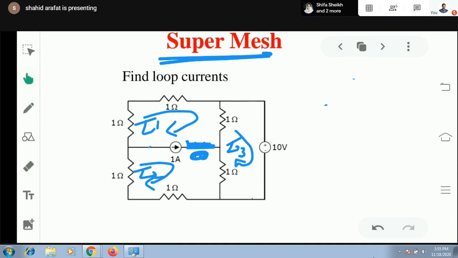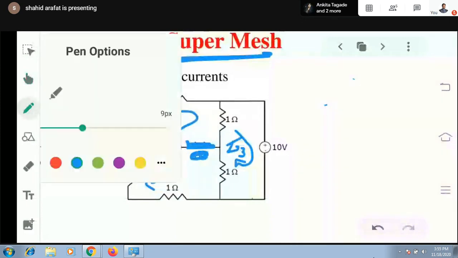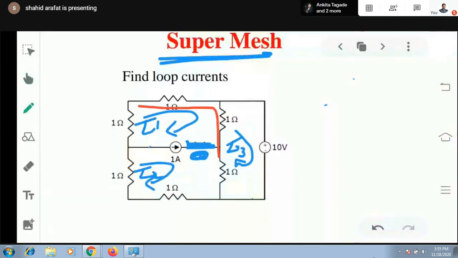So in this mesh we have a current source and we don't know how to write down this current source in mesh analysis. So we can apply super mesh. This is the super mesh. How can you identify a super mesh? If a current source is connected between two meshes, then that complete mesh can be considered as a super mesh. In short, this complete mesh will be considered as a single super mesh. While writing the equation of the super mesh, you will be considering all elements in both the meshes by avoiding this 1 ampere current source.